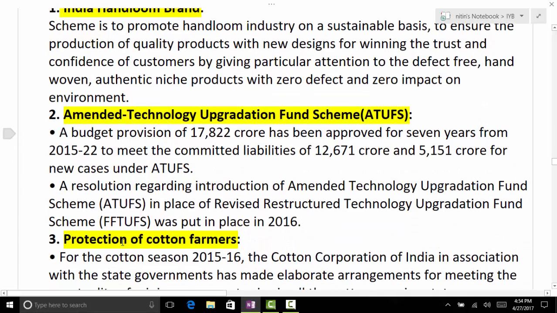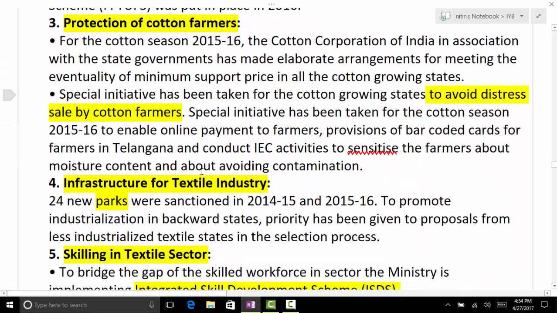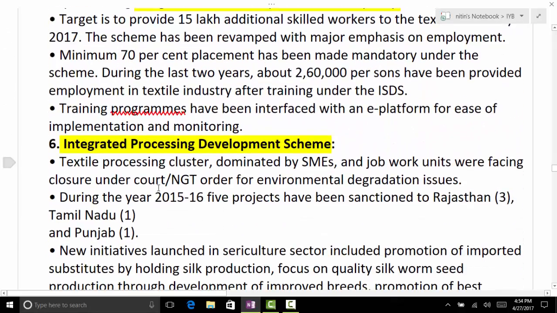Just remember the heading. Even you can easily recognize what is there inside. Third, protection of cotton farmers. Infrastructure for the textile industry, so there are different parks created. Skilling in the textile sector, so there is one scheme, that is the Integrated Skill Development Scheme. And an Integrated Processing Development Scheme.